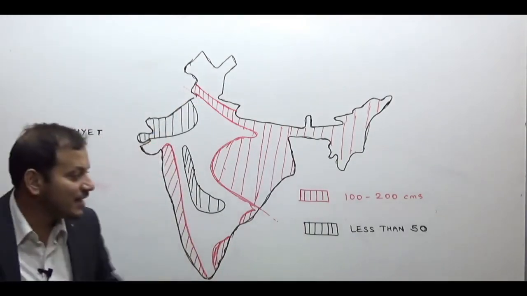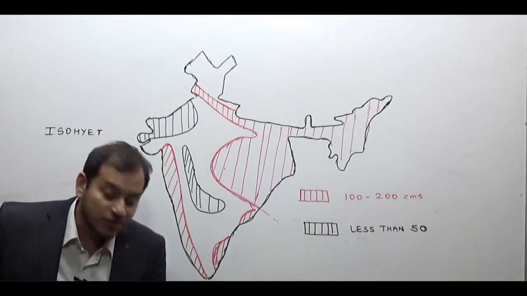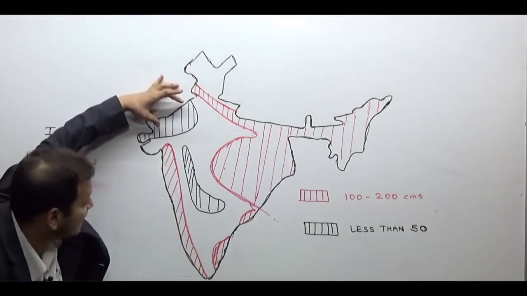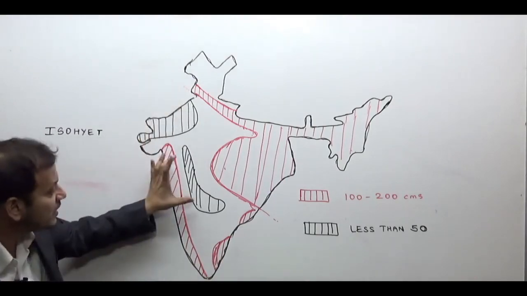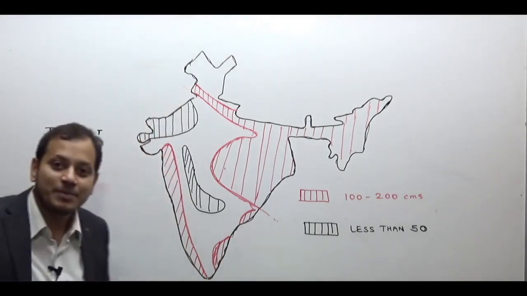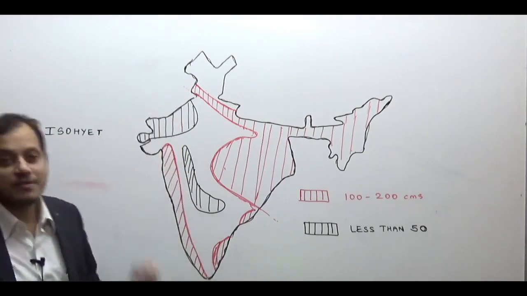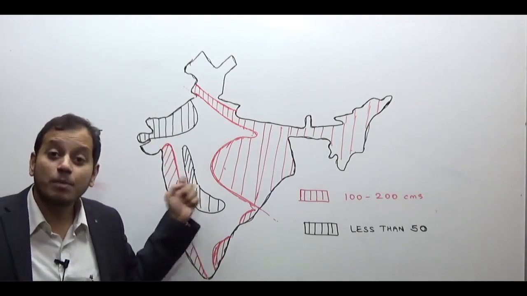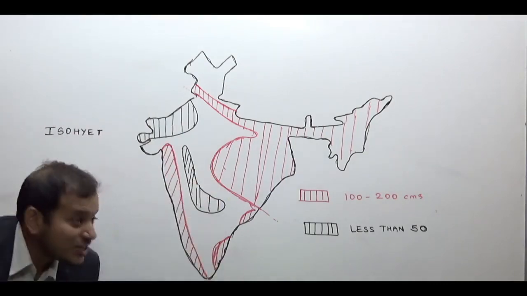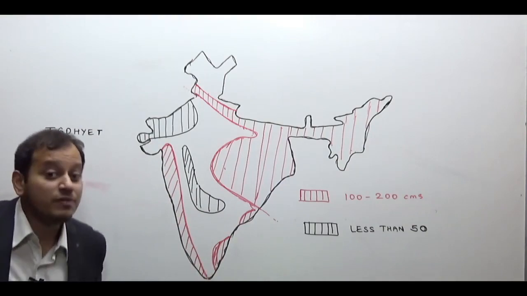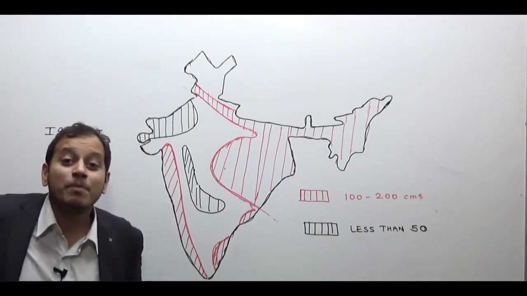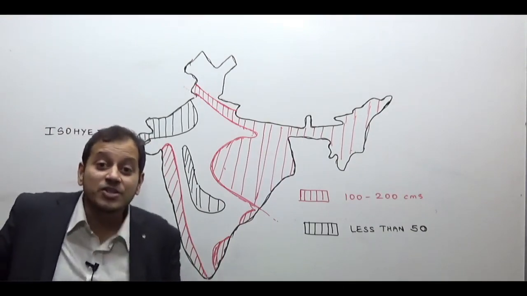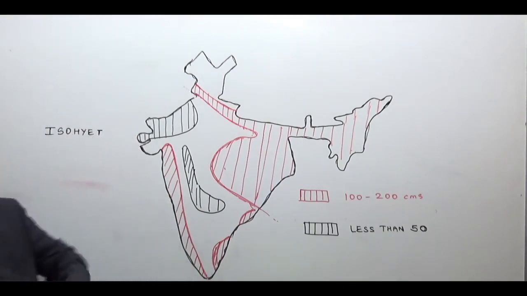This black color line, less than 50 centimeters of average annual rainfall, is either a desert region or a semi-arid region. Why is this? Because of the Aravallis. Why is this inverted hockey stick? Because of the rain shadow effect of the Western Ghats. So if the question comes, a narrow parallel strip which is drought prone, which runs parallel to the Western Ghats, is due to the rain shadow effect of the Western Ghats.